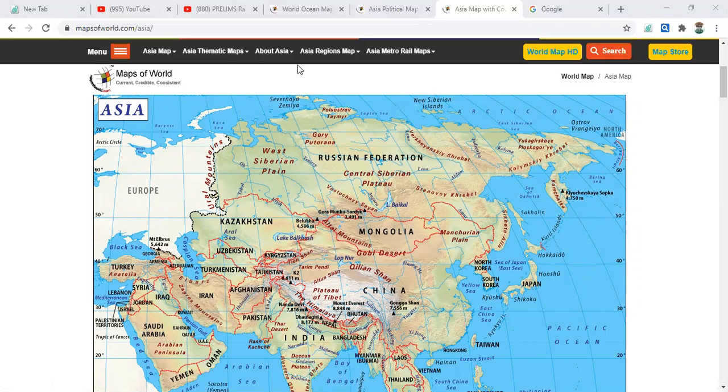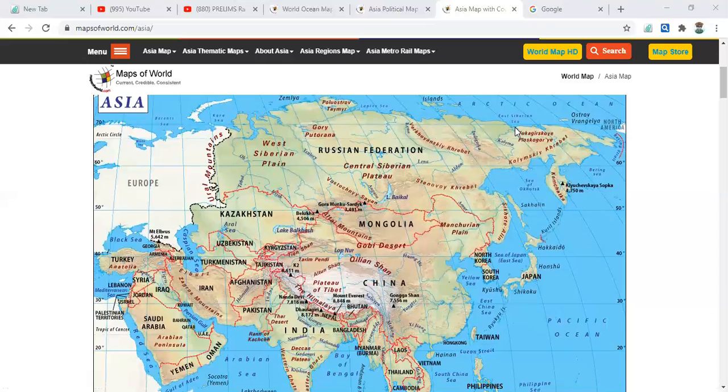Here you can see the north of Asia, where there is the Arctic Ocean. This is north of Asia, and the immediate country is the Russian Federation. From here to here, Russia is there.